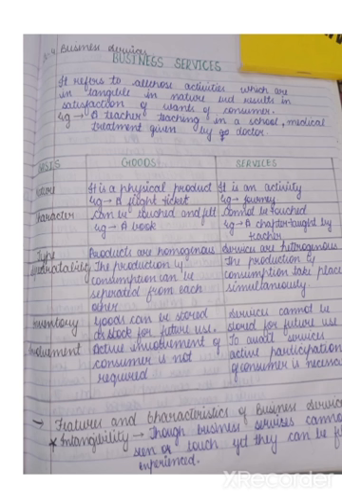Now we're going to look at the difference between goods and services. Goods are physical in nature. We can see them, we can touch them, such as a flight ticket. But a service is an activity. It is the journey which you do with the help of that flight ticket. Goods can be touched and felt, but services cannot be touched at all. For example, a book is a good, but the chapters taught from that book by a teacher are services.